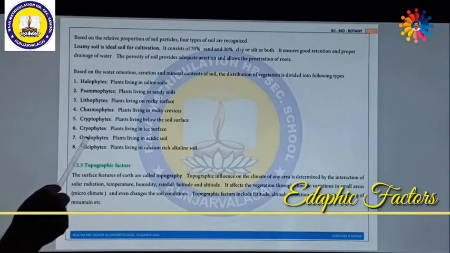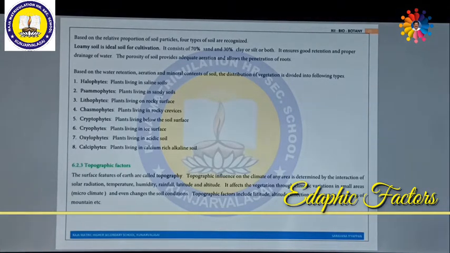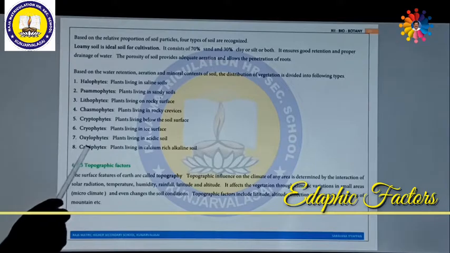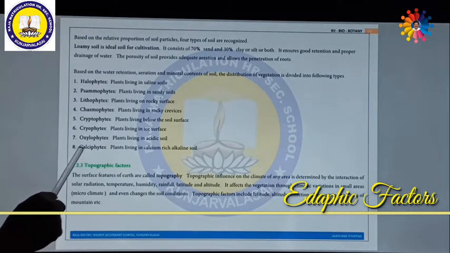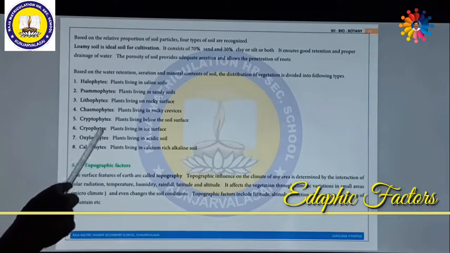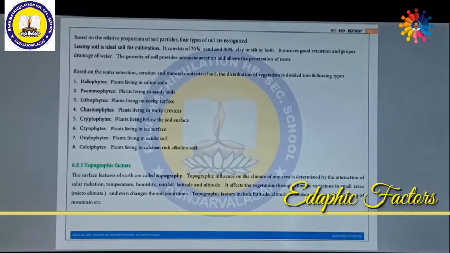Oxalophytes. Oxalo means acid. The plants which are living in acidic soil are called oxalophytes. Similarly, some plants living on certain calcium ions are called calciphytes. Plants living in calcium rich alkaline soil are called alkaline or calciphytes. So that's all about edaphic factors.